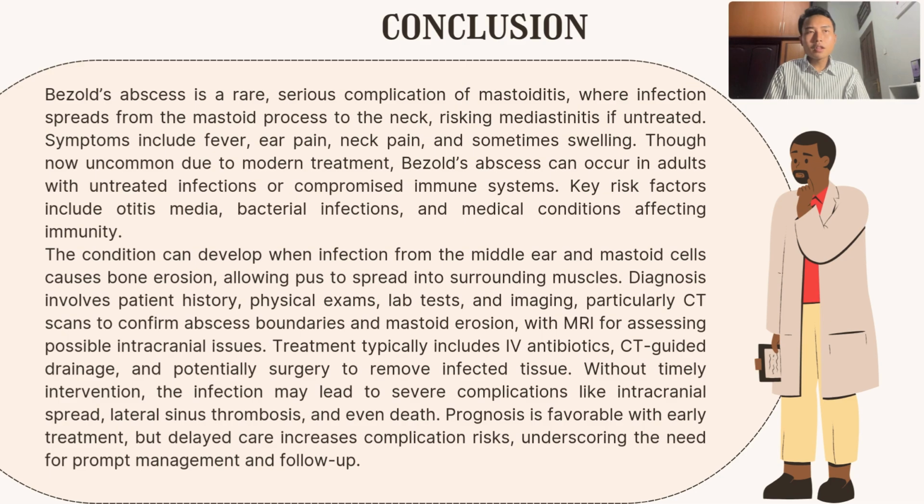The condition can develop when infection from the middle ear and mastoid cells causes bone erosion, allowing pus to spread into surrounding muscles. Diagnosis involves patient history, physical exams, lab tests, and imaging, particularly CT scans to confirm abscesses, boundaries, and mastoid erosion, with MRI for assessing possible intracranial issues. Treatment typically includes IV antibiotics, CT-guided drainage, and potentially surgery to remove the infected tissue.